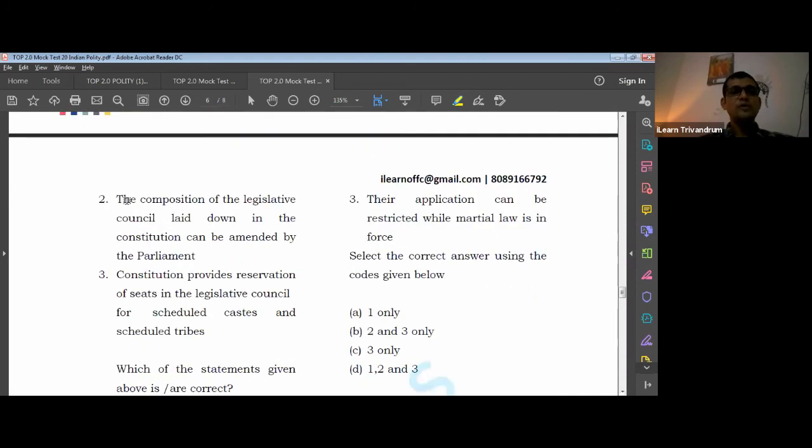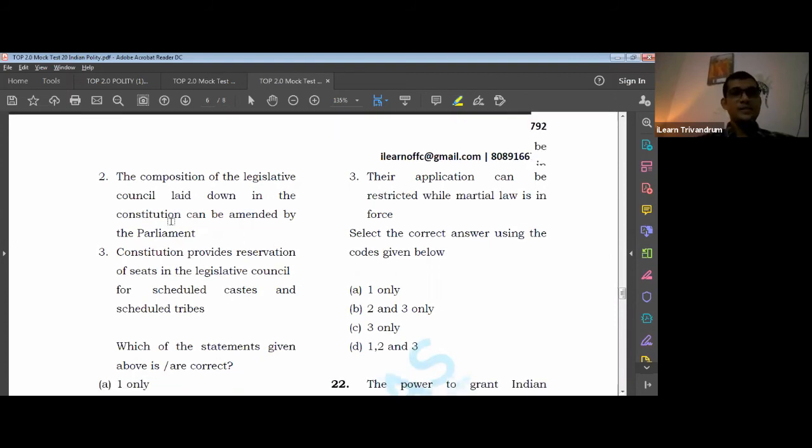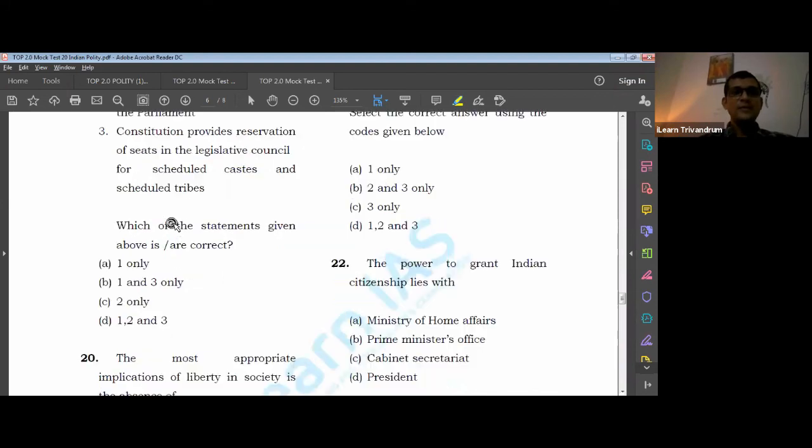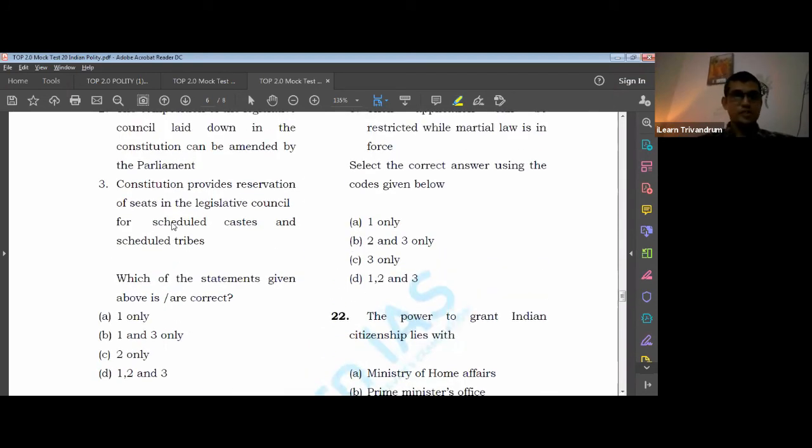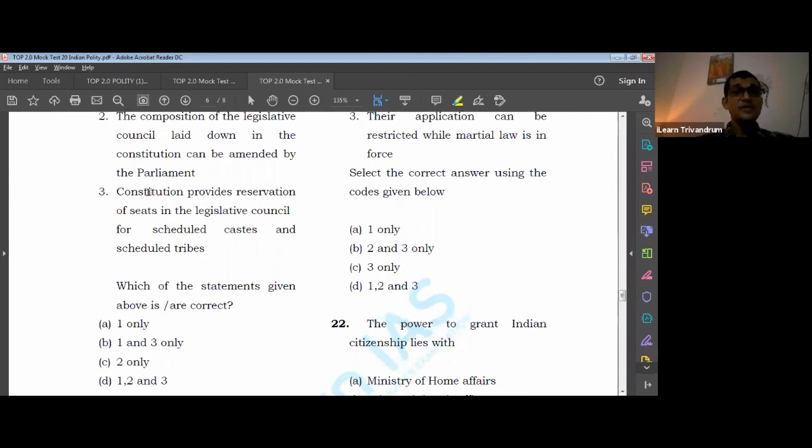"The composition of the state legislative council laid down in the constitution can be amended by the Parliament." Yes, right. It can be amended because Parliament is the one who creates it, so of course they will be able to make the necessary changes. "The constitution provides reservation of seats in the Legislative Council." Is there reservation in the Legislative Council? No. Why not? Because it is not based on the population. SC/ST reservation is based on their share in the population. Because the council is not based on the population, we cannot have reservation there.